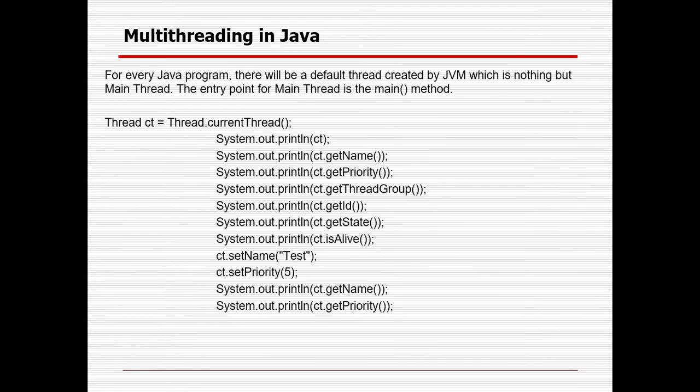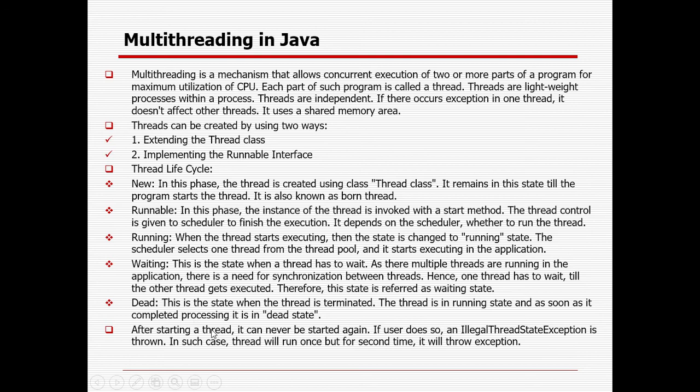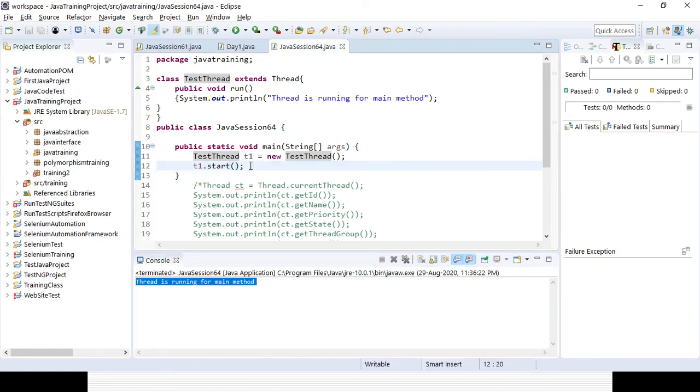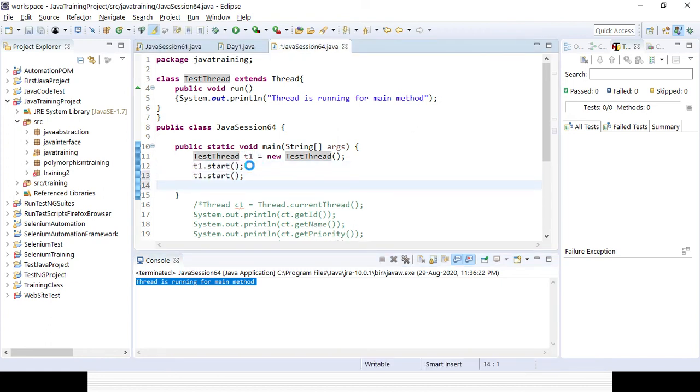So here I have mentioned one point. After starting the thread, it cannot be started again. If the user does so, an IllegalThreadStateException will be thrown. In such a case, the thread will definitely run once. One time it will give you all the output, but the second time it will throw an exception. Now let's start the thread twice. Let's see what is happening.